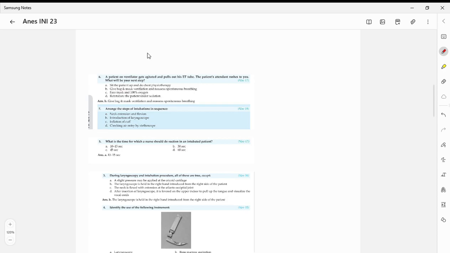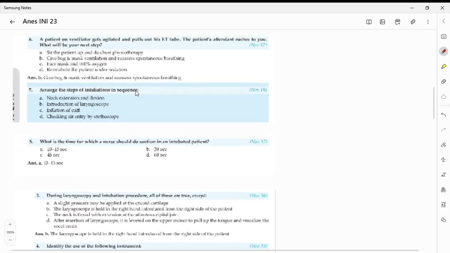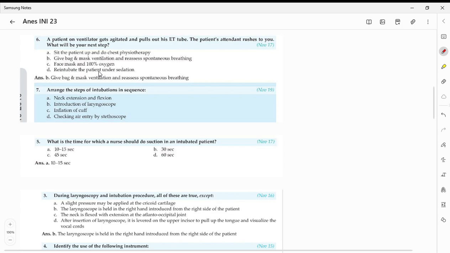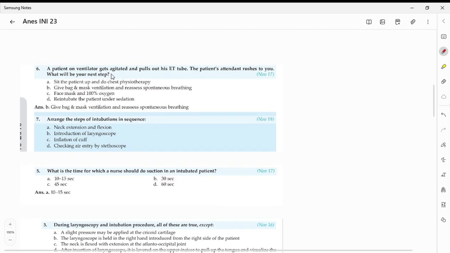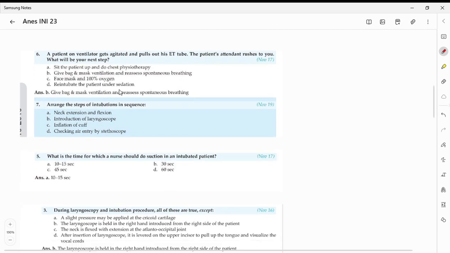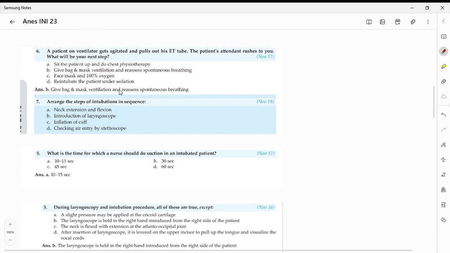Okay guys, first question you can see, November AIIMS PYQ. Hope my PDF is clear to you. In this question: a patient is put on a ventilator. He gets agitated and pulls out his tube. This is a typical case of accidental extubation. Two scenarios can come here: one is accidental self extubation or homicidal. That scenario is also very common in our government settings. So what are you going to do here?